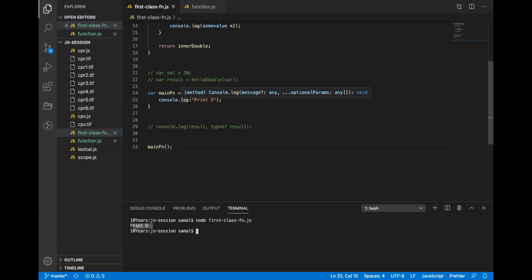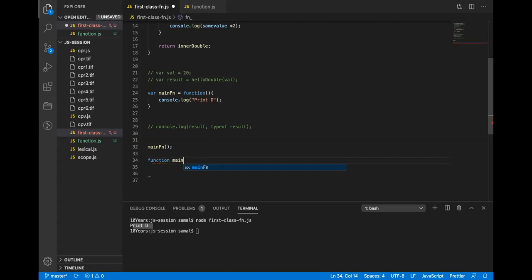So there are two ways you can declare a function in JavaScript. One is called function declaration, and one is called function assignment. Whenever you write a function with a function keyword and a function name, let's say I call it doTask, this function is called a function declaration.